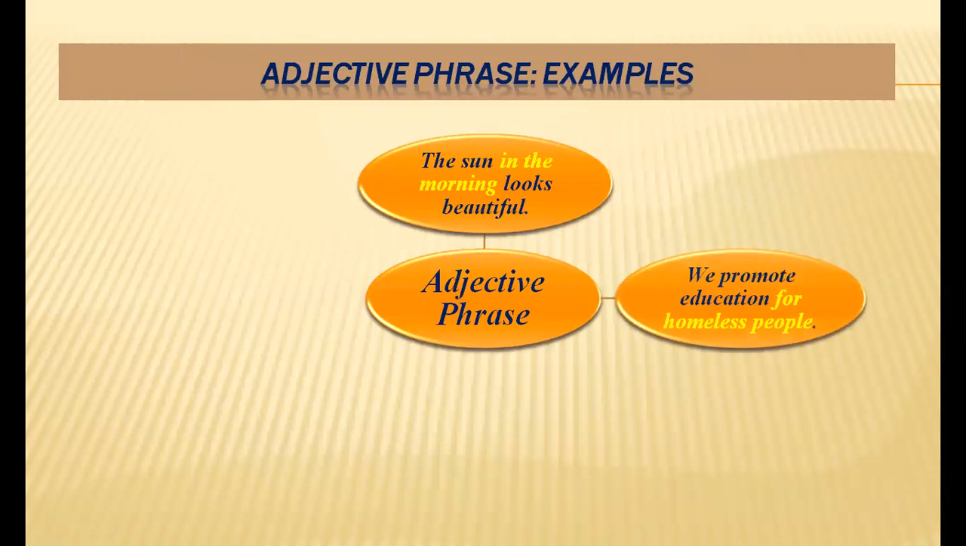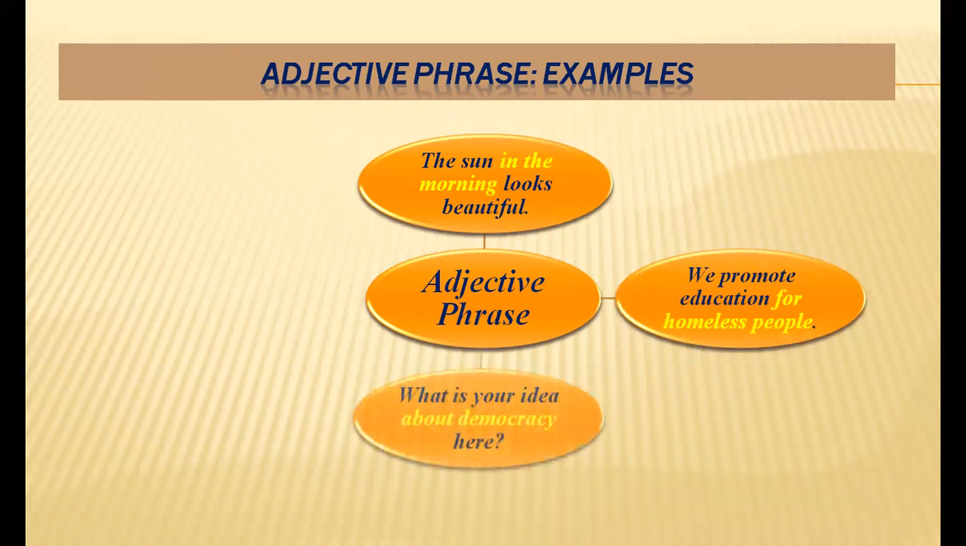Again, the phrase, for homeless people. For homeless people is a prepositional phrase, but it gives more information about education. I mean, modifying this word education. So for homeless people, though a prepositional phrase, behaves as an adjective phrase. And the third one, the sentence, what's your idea about democracy here? So, about democracy is a prepositional phrase which makes this word clear. Which idea are we talking about? We are talking about democracy. So, about democracy is a prepositional phrase, but it is used here as an adjective phrase.